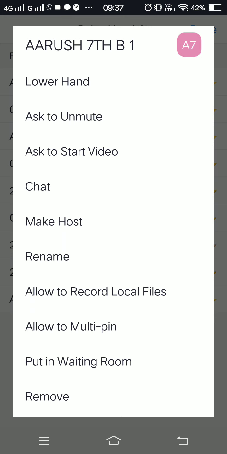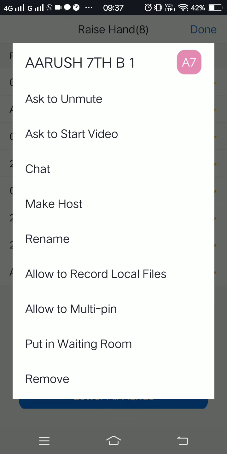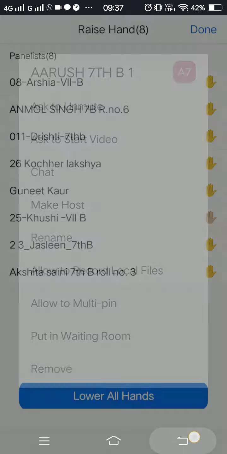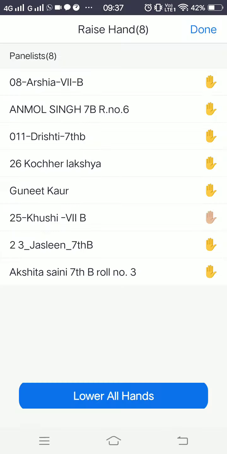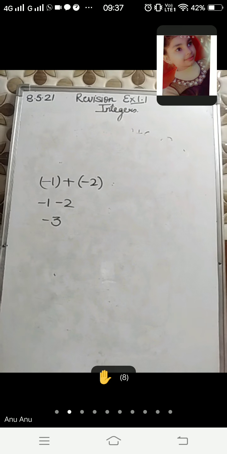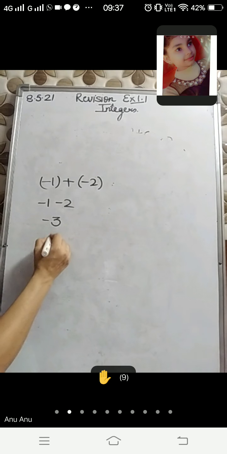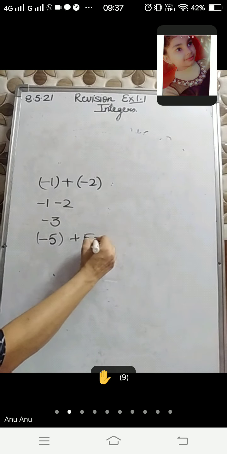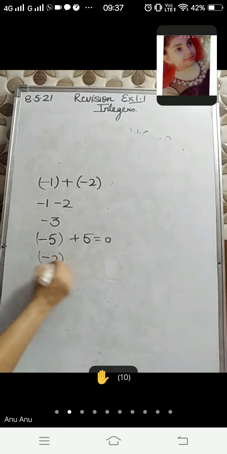Can you give me an example of a pair of integers whose sum is 0? -5 plus 5 will give you sum 0. -2 plus 2 will give you sum of 0.